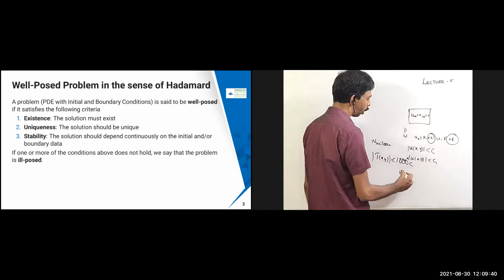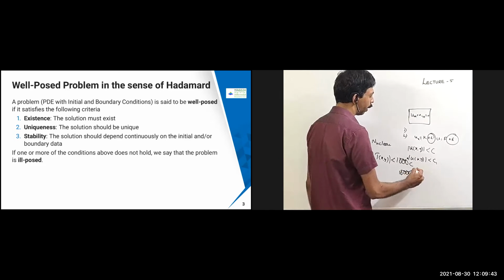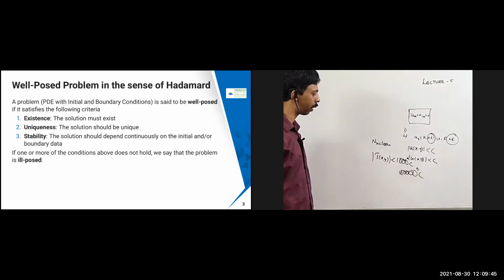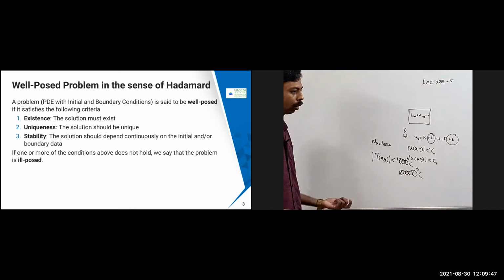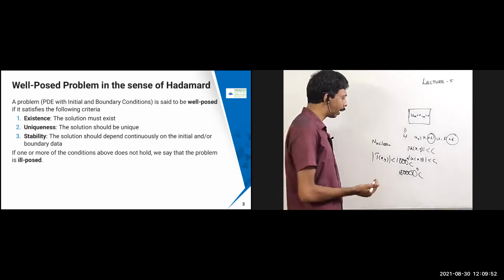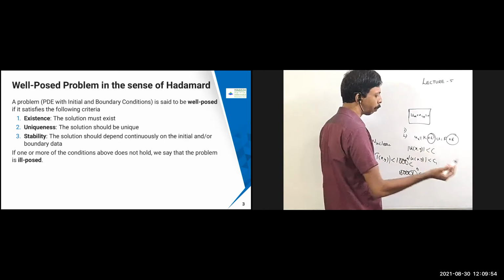Suppose there is a small disturbance, and it makes the temperature 10,000 or 1 lakh degrees Celsius. Then you can imagine what is going to happen. The entire system may collapse, or anything can happen. So in that case, you should be very careful. This is a very, very important condition.